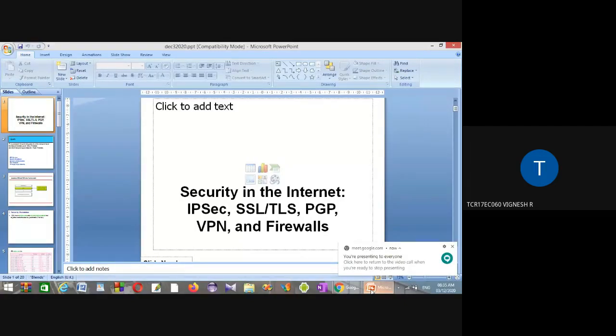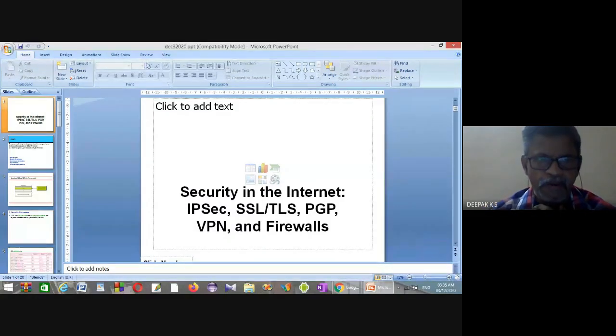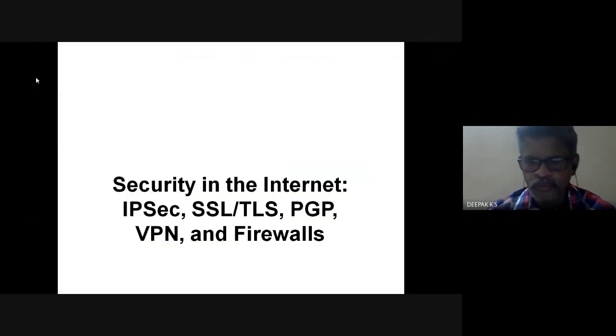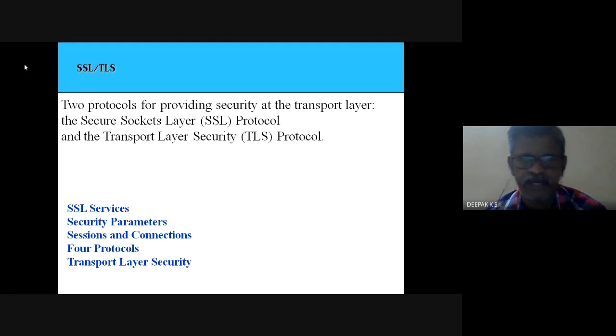So last class we were looking at security in the transport layer. There are two protocols: one is Secure Sockets Layer and another is Transport Layer Security (SSL and TLS).